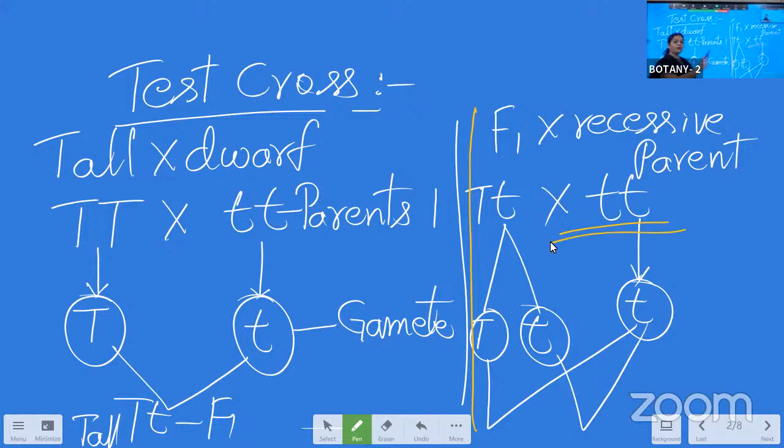Then how did the hybrid come, and where are the original parents and the recessive parent? The original parents need to be represented and shown in the cross. This is mandatory. Without the original parents, F1 cannot come into the limelight. If you do not show them, it means the F1 did not come from the parents. So parents need to be represented first. This is the representation you need to do.